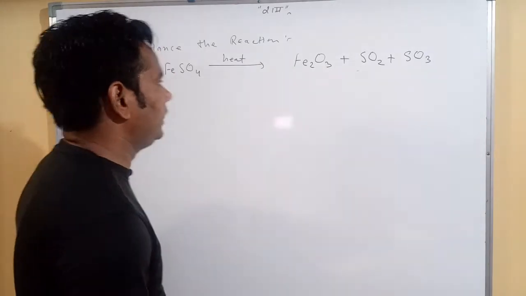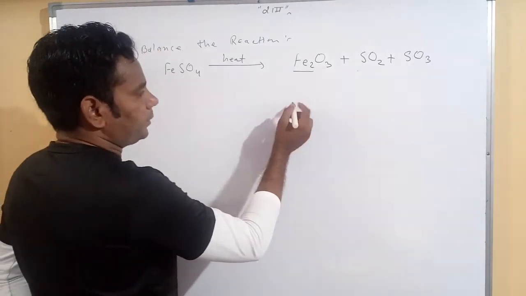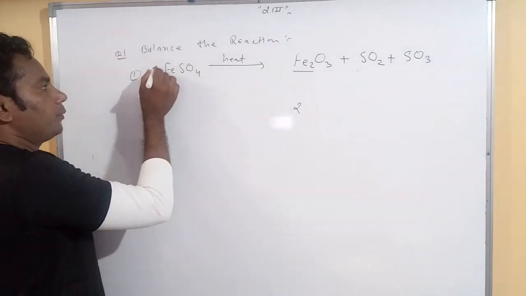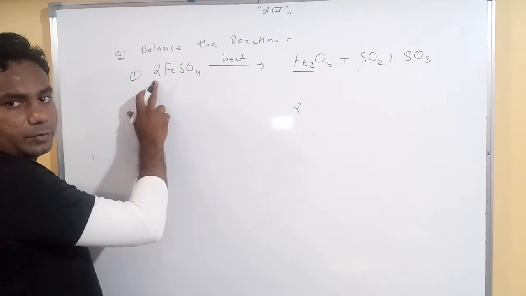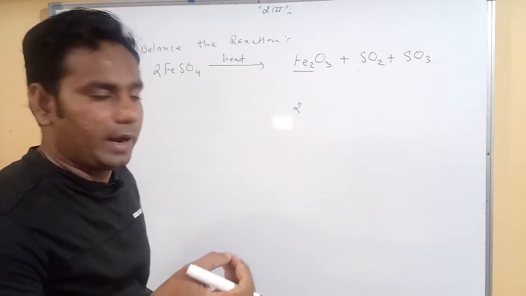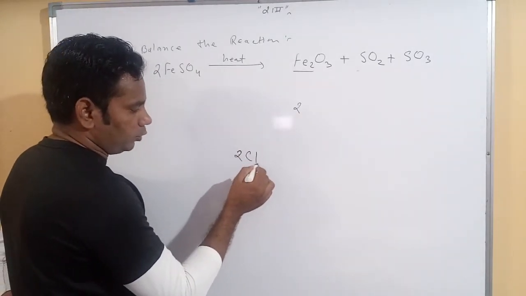First you calculate the number of iron atoms. Iron is present in 2 quantity on one side, but only 1 on the other, so we mention 2 here. We change only the number of molecules, not the number of atoms. Like that, here 2Cl2.